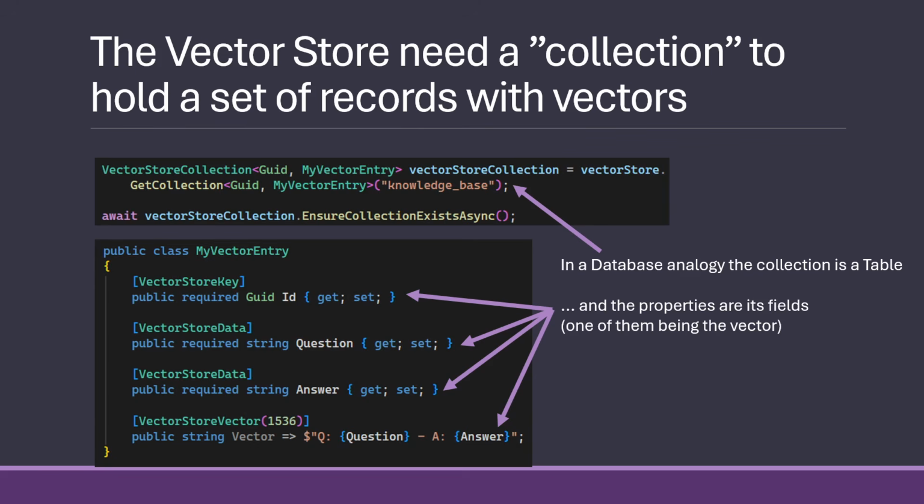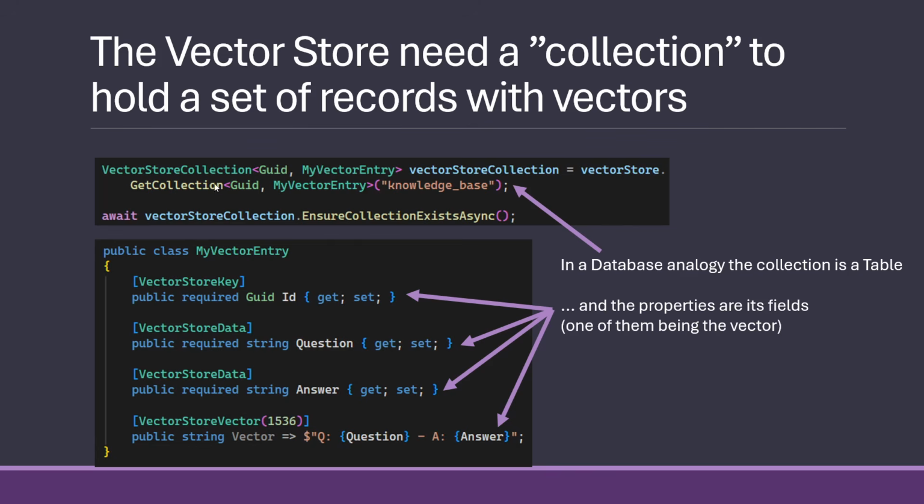And then we need to put into that vector store a collection. And they have chosen the word collection because some vector stores call them indexes, some call them tables, some call them databases. There's different things for it. So in a SQL Server, the vector store or collection I made is knowledge underscore base, and that would turn into a table in my SQLite. But in an Azure AI Search, it would turn into an index. So the word collection is the best generic term they found for it.